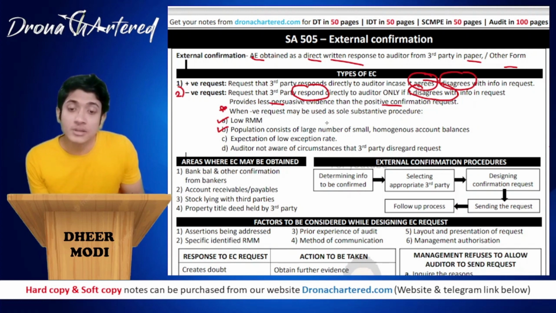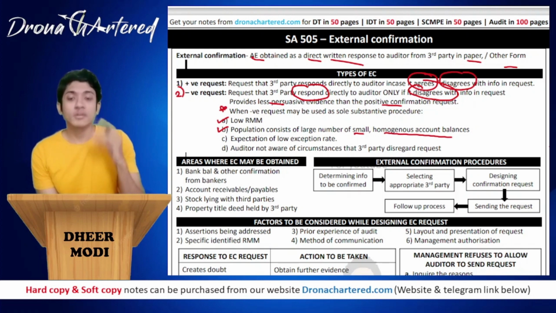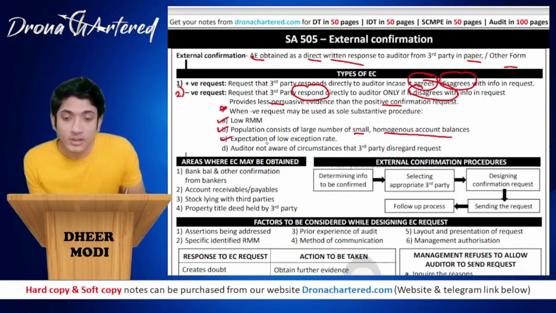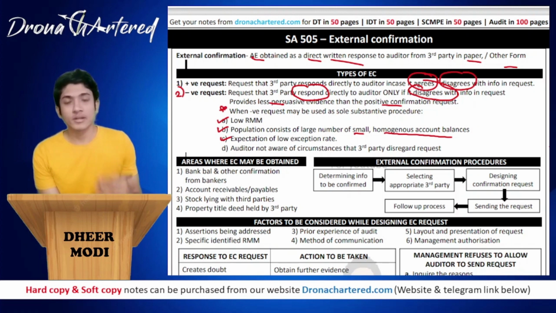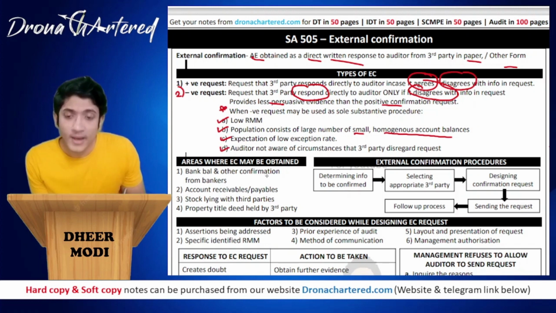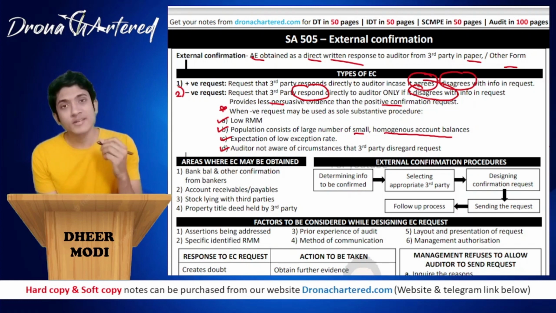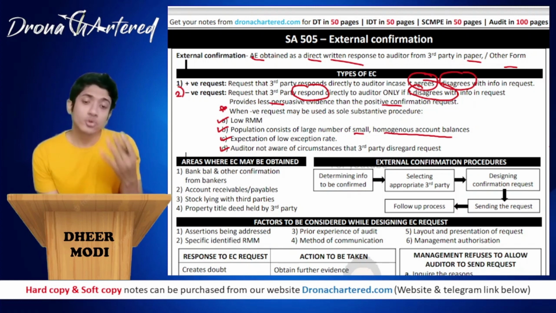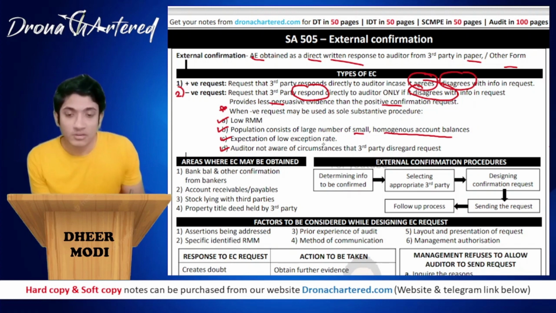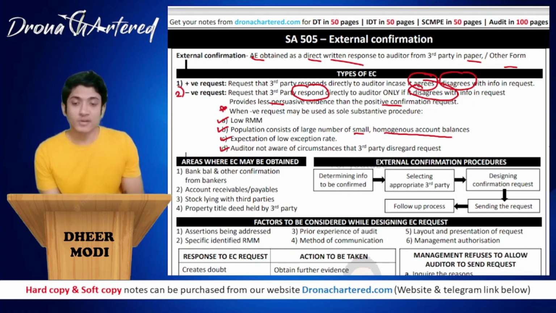Second is, the population consists of a large number of small homogeneous account balances, that is similar account balances. Third, if there is an expectation of a low exception rate, that is you do not expect there to be a lot of deviations, in such a case you might use a negative request. And last is, the auditor is not aware of circumstances that the third party would disregard the request, that is the auditor has past experience with this party, and usually this party always responds. So in such a case the auditor can use negative confirmation.